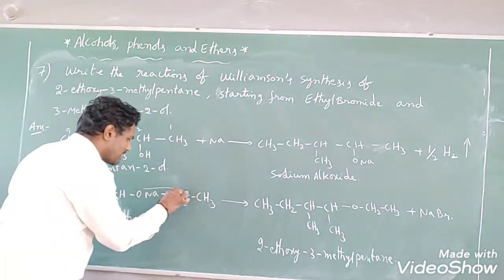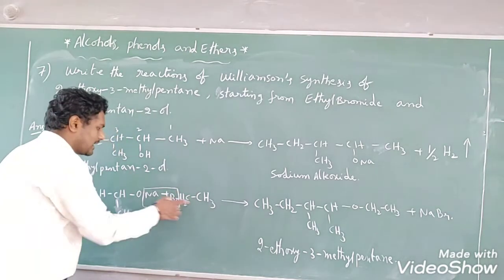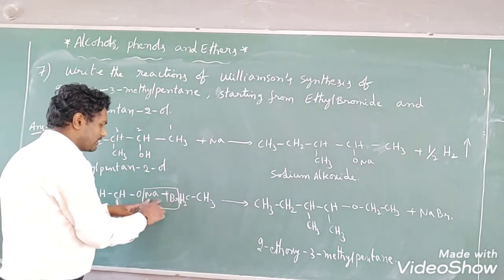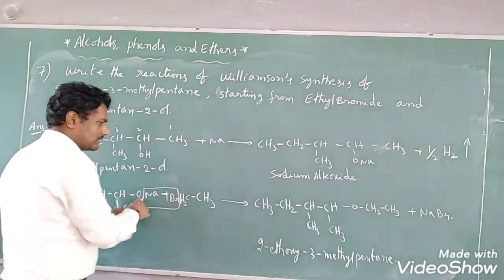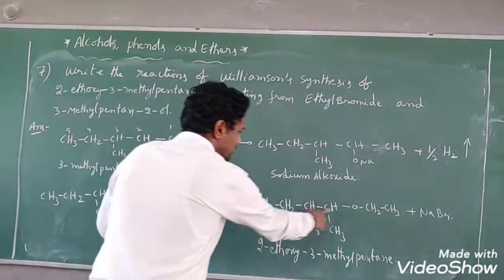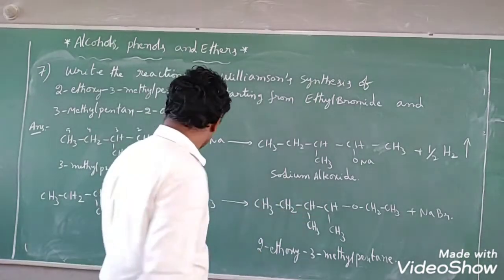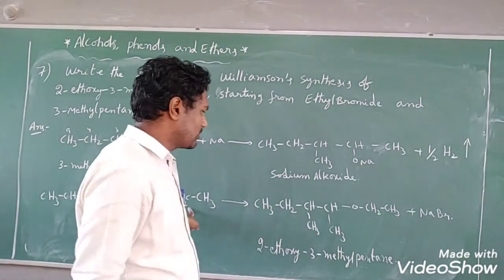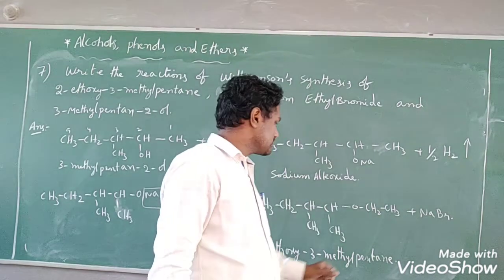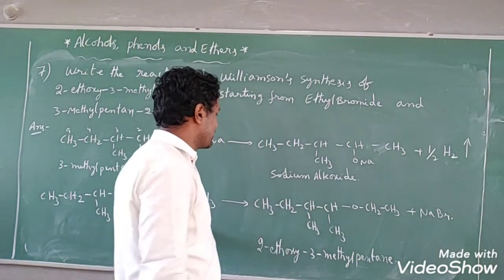Whenever treated with sodium alkoxide along with the alkyl halide, then NaBr will go off. The CH2 will attack here. As it is, the compound I have taken, see that CH3, CH2, CH, CH3, again CH, CH3. This oxygen is attacked by this ethyl. Right? This is the major product. What is the name of the major product?